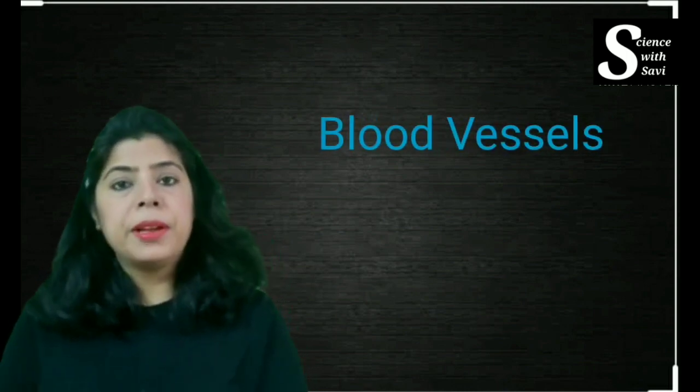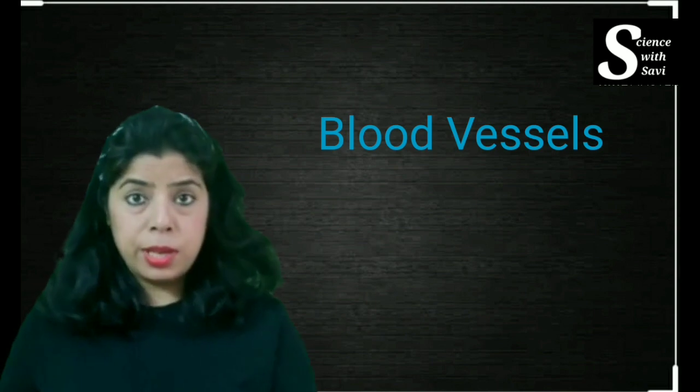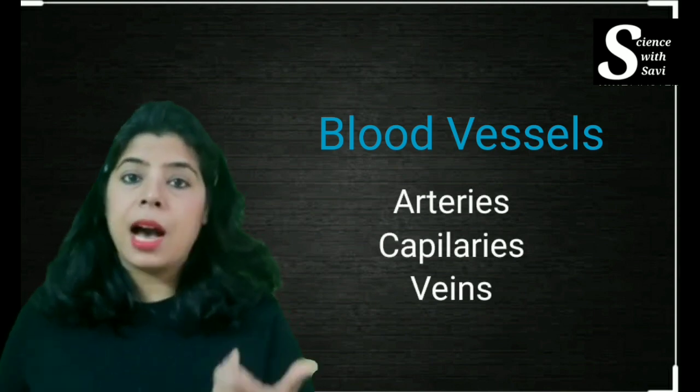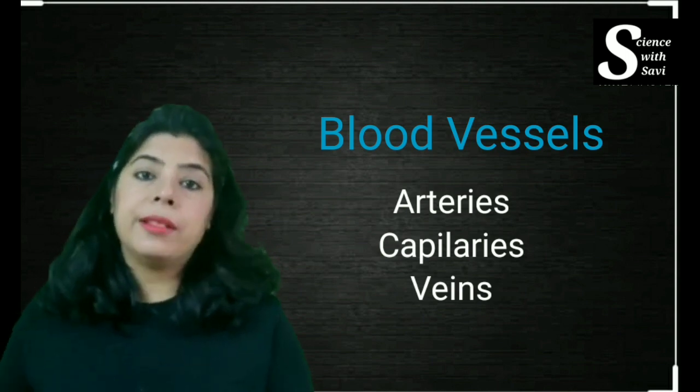With this, I will move to the second part. We discussed the blood. So now I will talk about the blood vessels. So in the human circulatory system, there are three kinds of blood vessels: arteries, capillaries and the veins. So take it very, very clearly. Arteries, capillaries and the veins.